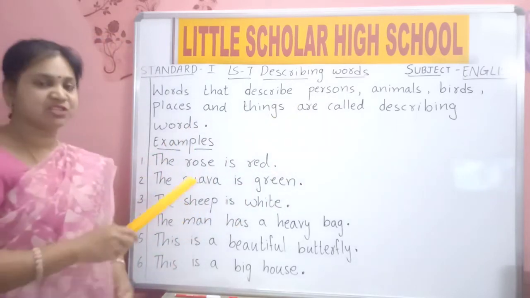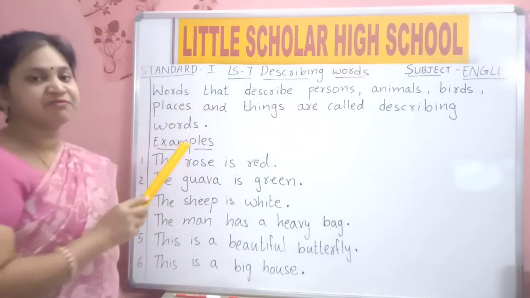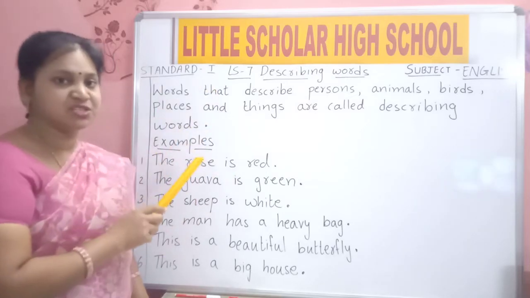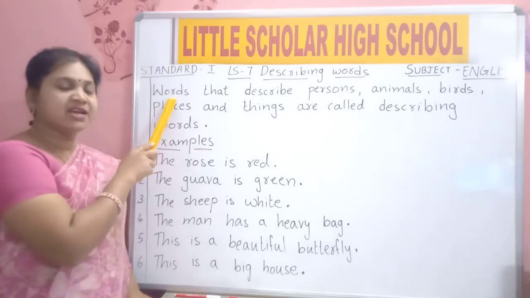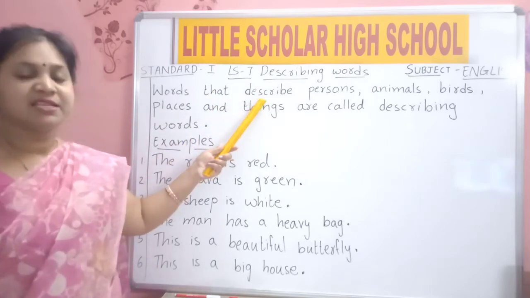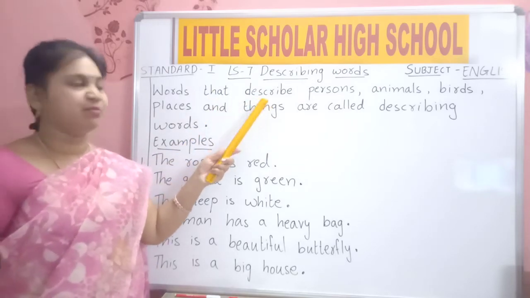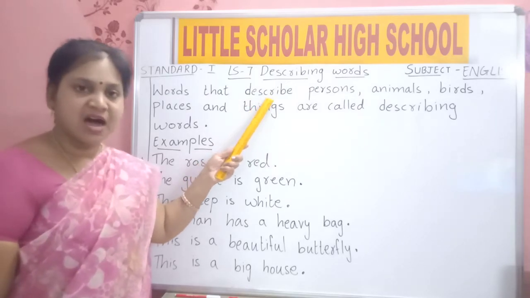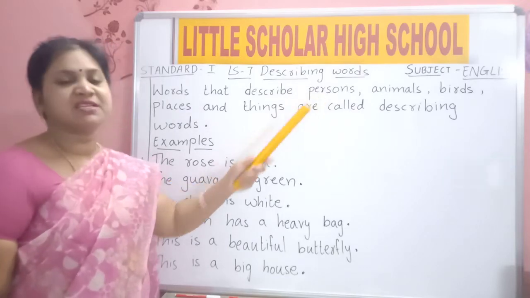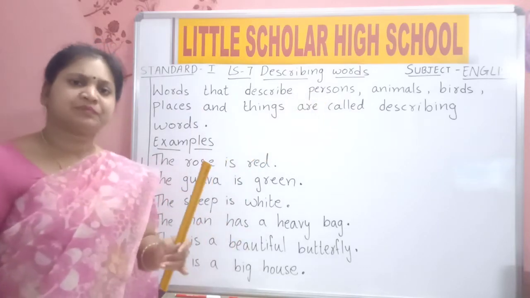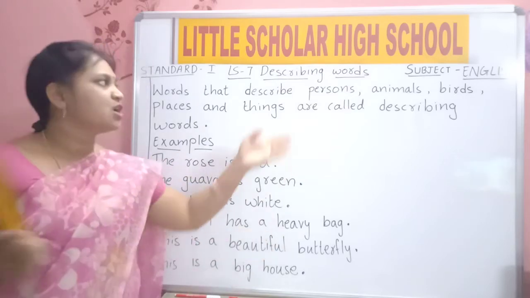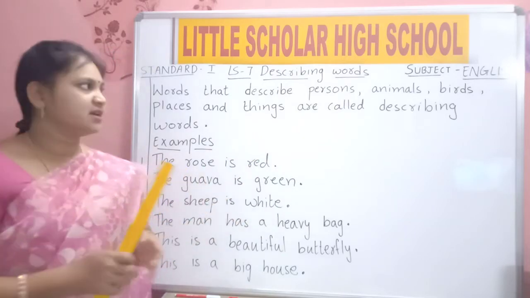Come on, read. We will read these spellings now. Put finger. You should learn this definition. What do describing words mean? You should be able to say this two-line definition. Okay, read. WORDS, words. THAT, that. DESCRIBE, describe. PERSONS, persons. Persons means people, all the people. It may be male or female. Male means all the boys. Female means all the girls. So people means both male and female.